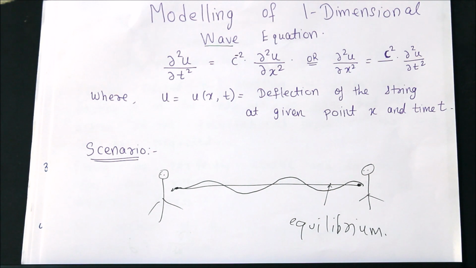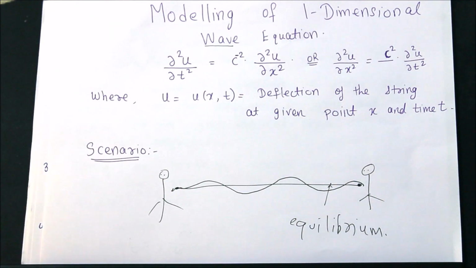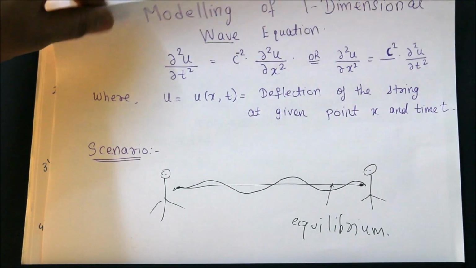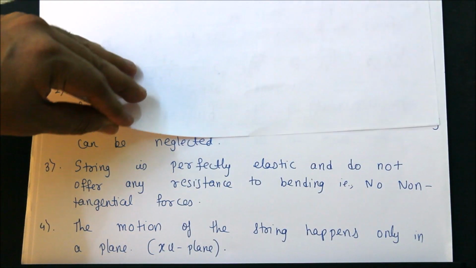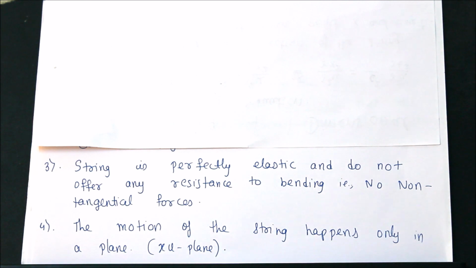Or even a rubber band. They show us resistance, whereas in this case the string is very nice and flexible, and when I do the wiggle I get waves very easily. That's what it means to be perfectly elastic. Or in other words, we can say there are no non-tangential forces.